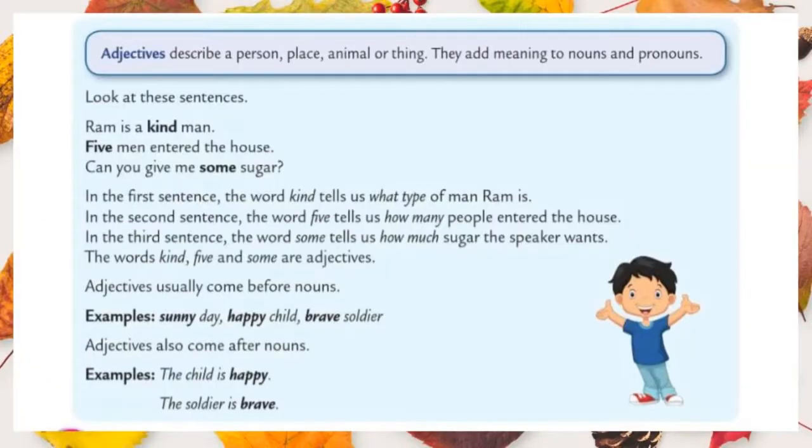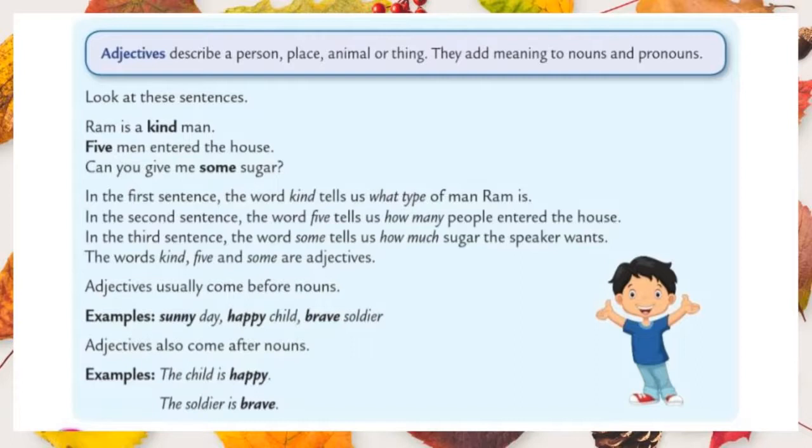Students, today's concept is adjectives. Before going to see this concept, let us discuss nouns. What do you mean by noun? A noun is a naming word of a person, place, animal or thing. So simply we can say that adjectives describe a noun or a pronoun. It means adjectives are words used to describe a person, a place, animal or thing. It gives some more information about a noun or a pronoun.